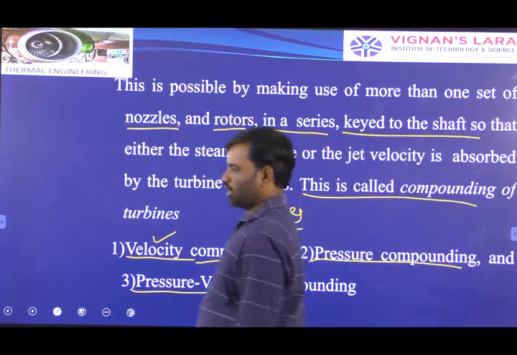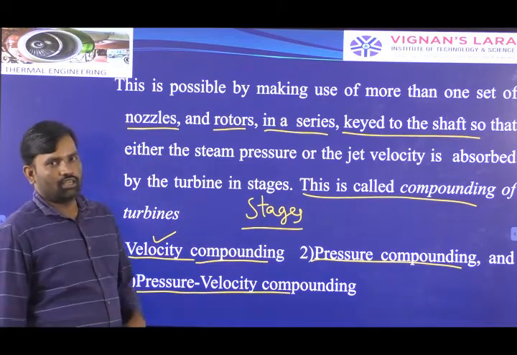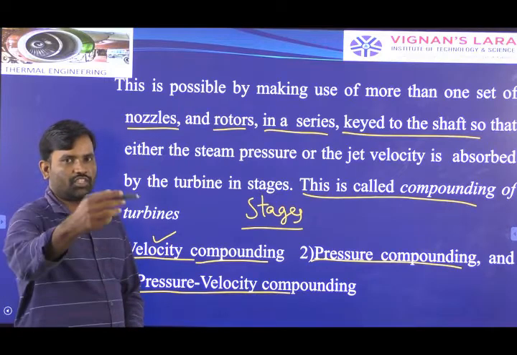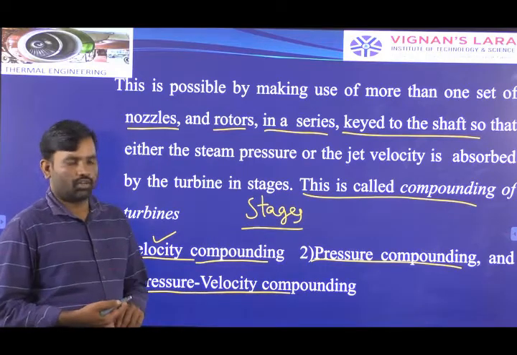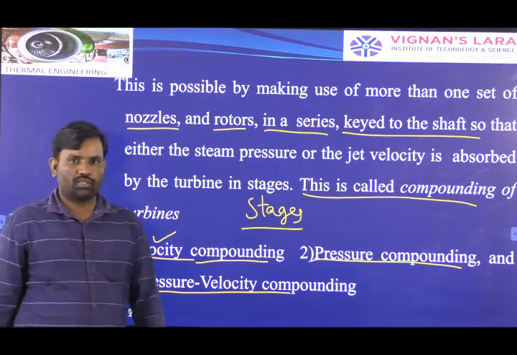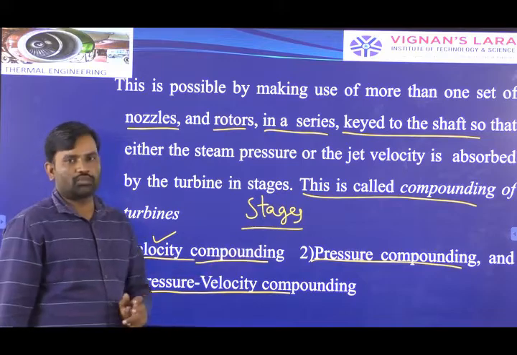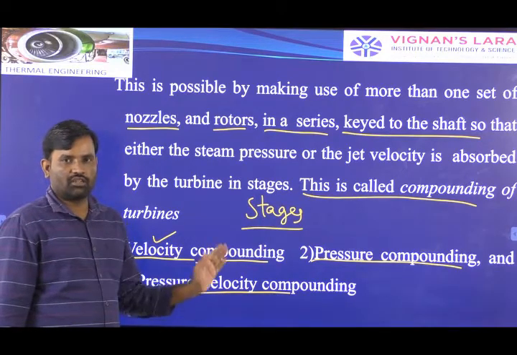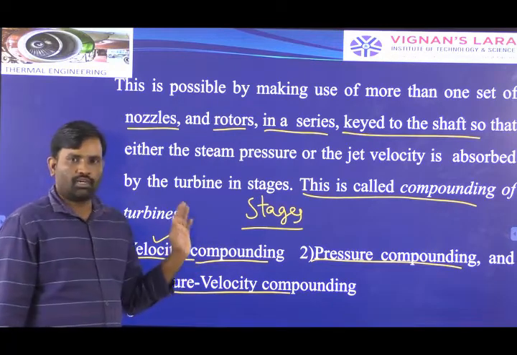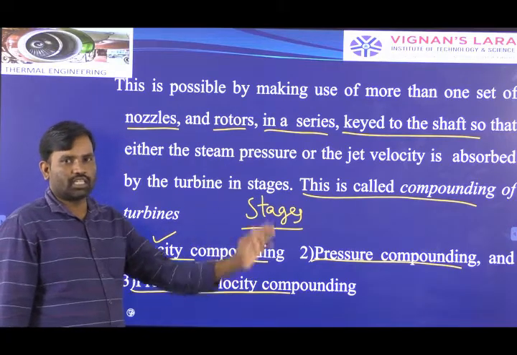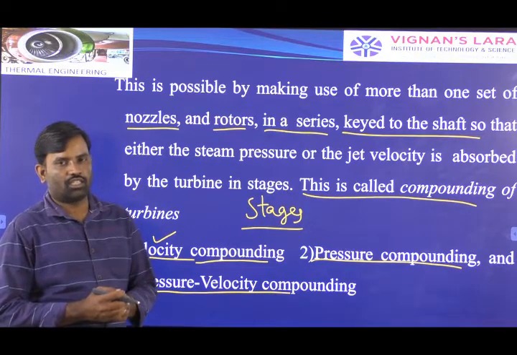In case of pressure compounding, we are dividing the pressure. We are dividing the pressure between the stages. Available pressure energy of the steam we are dividing between the stages, and from the stage we are developing the power output. And in case of pressure and velocity compounding means we are arranging number of nozzles, number of fixed blades and moving blades. Pressure compounding is possible only by arranging the number of fixed blades and moving blades, and velocity compounding is only possible by arranging number of nozzles and moving blades, like that we have to arrange different stages during the flow of steam between the stages.